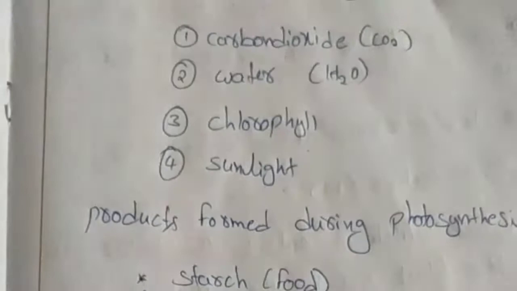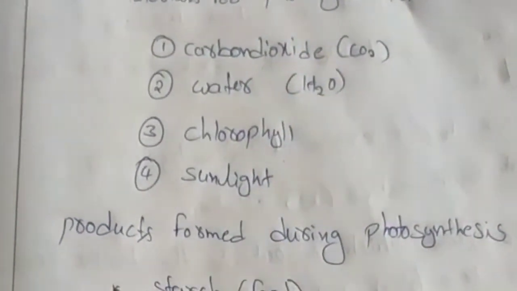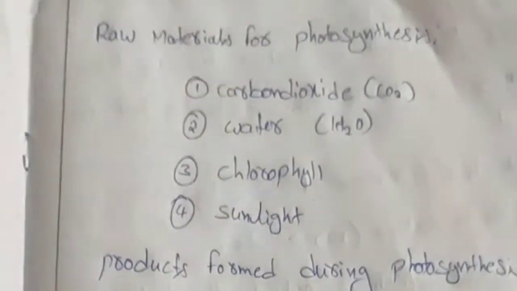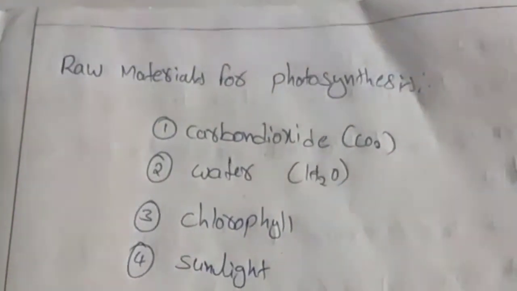Okay, so one thing is clear, that plants prepare their food by the process called photosynthesis. And where does this photosynthesis take place? Photosynthesis takes place in the leaf. Okay, if we see the structure of the leaf, it is the upper wall.